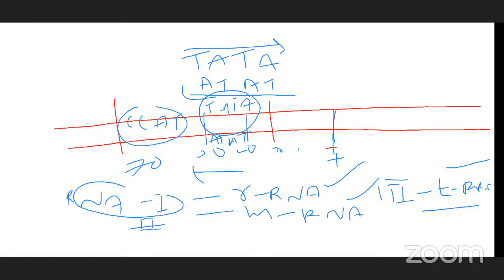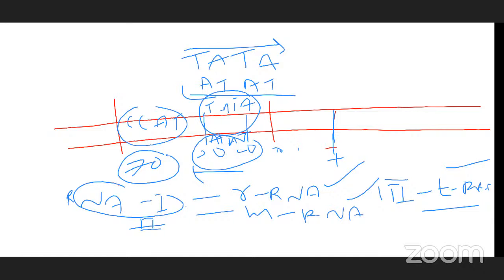To bind and initiate transcription, some special sequence is required. The special sequences are called consensus sequences or motifs. They are located at two regions in the promoter: the first at 20 to 30 base pairs and the second at 70 to 80 base pairs. These specialized sequences are recognized by RNA polymerase 1, 2, or 3.